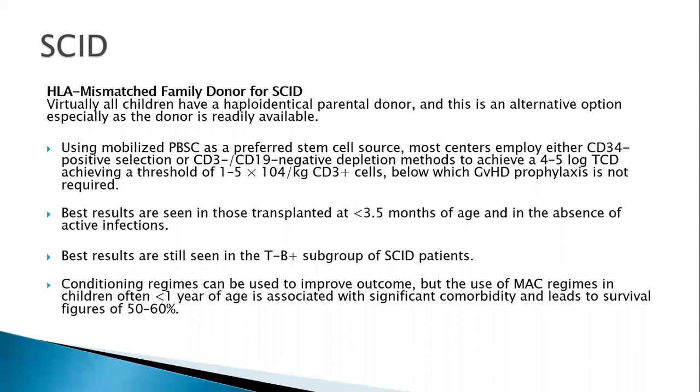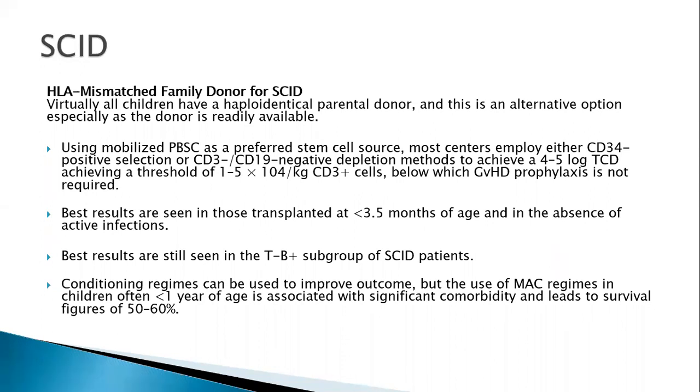Now, a mismatched family donor or a haplodonor is an alternate option because you don't lose a lot of time searching for the donor. But you do certain interventions to decrease the risk of graft rejection and GVHD. What you do is T cell depletion. From the peripheral blood stem cells, you employ either CD34 positive selection or CD3 negative, CD19 negative depletion methods to achieve a 4 to 5 log reduction in T cells.